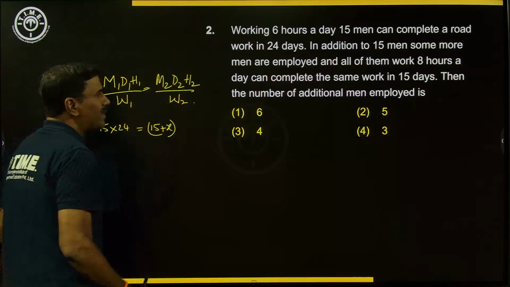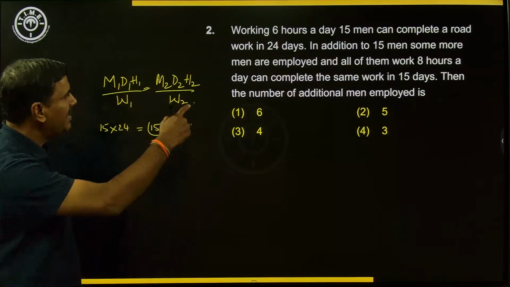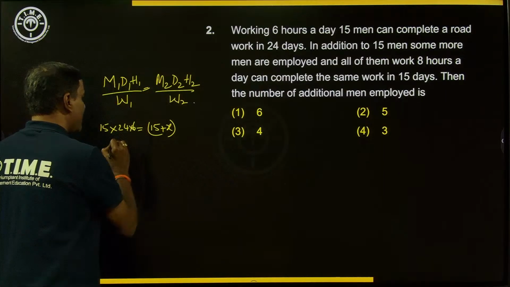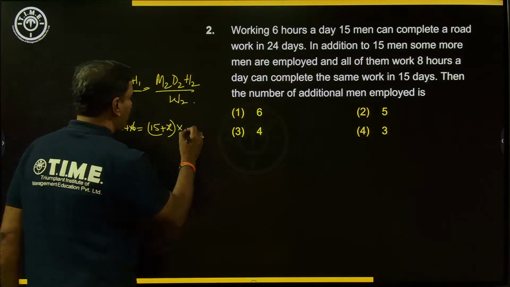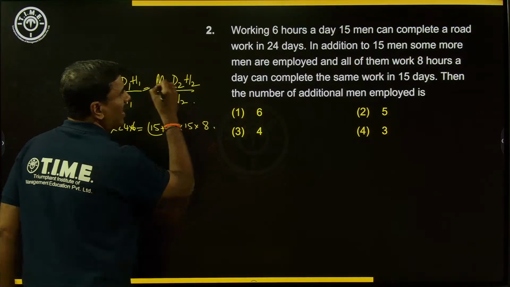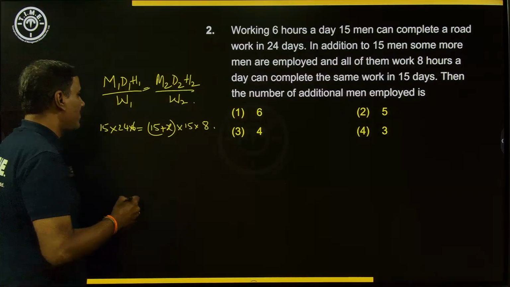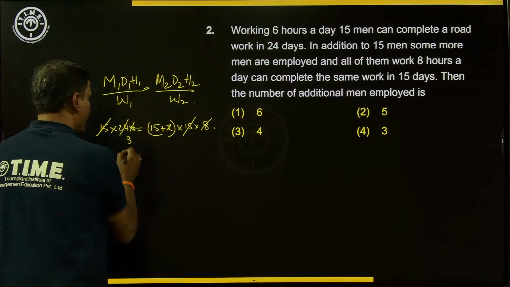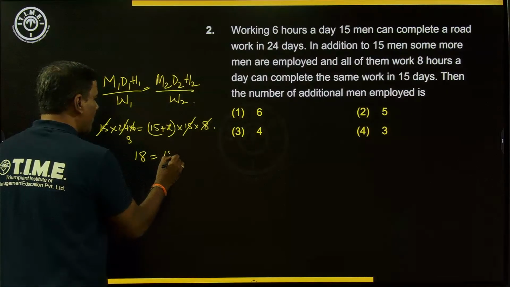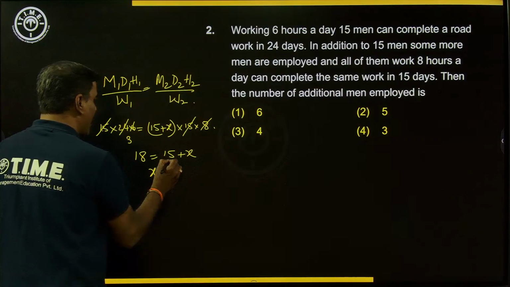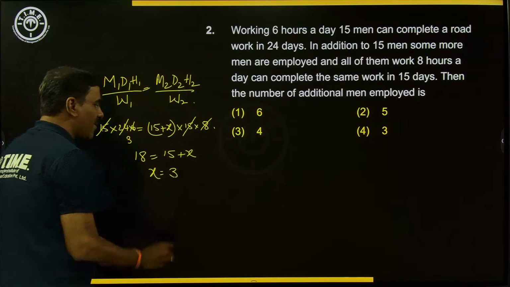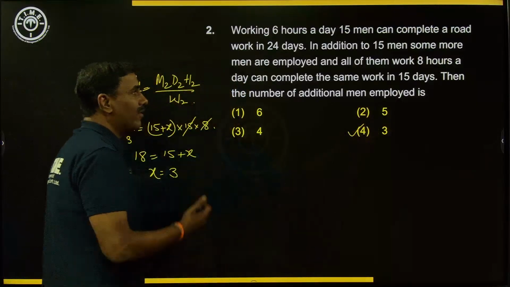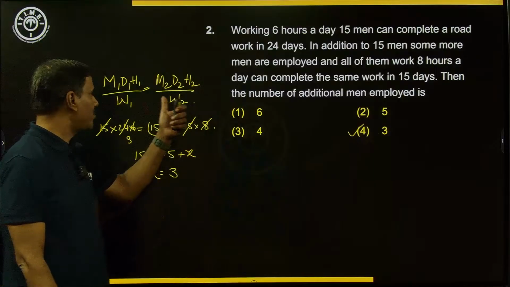And the work should be completed in how many days is the data? Sorry, the hours is mentioned here as first time it is 6 hours, second time it is 8 hours. So first time 6, second time we are having D2 is 15 and hours as 8 we are having there, right? So if you are observing carefully, 15 and 15 can be cancelled and 8 will go in 24 3 times. So 3 6 times is 18. So 18 is equal to 15 plus X. So X is equal to 18 minus 15, 3 we can say. So the answer will become basically 3. So it should be choice 4 we can say, right? And if the hours are not mentioned, we will assume that they will be the same in both the cases.